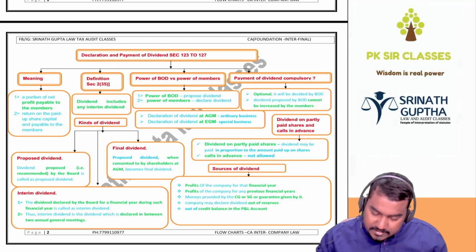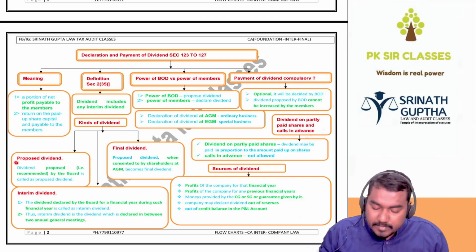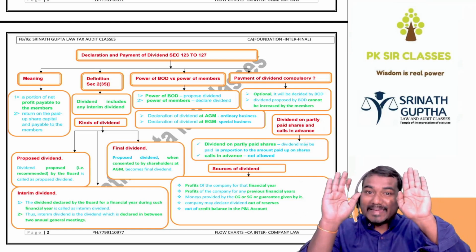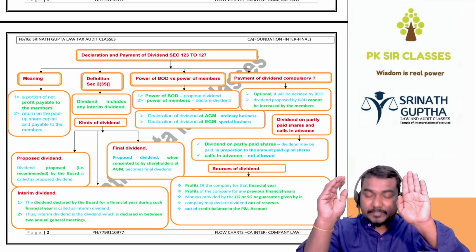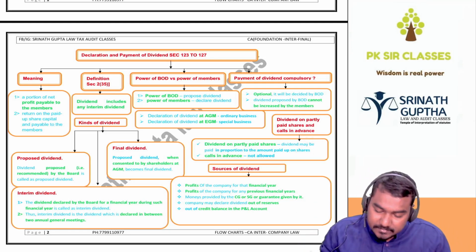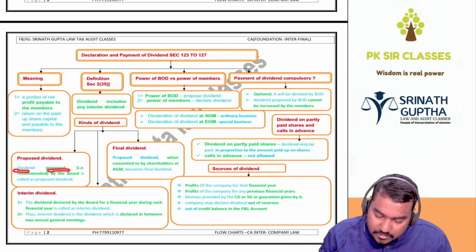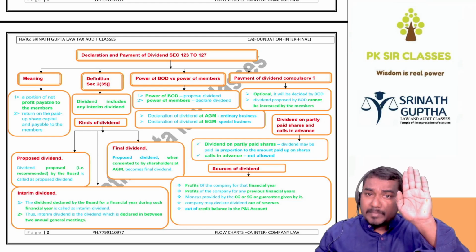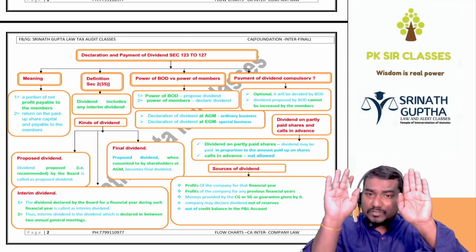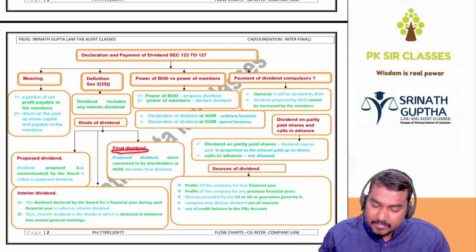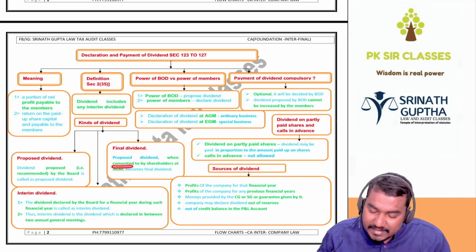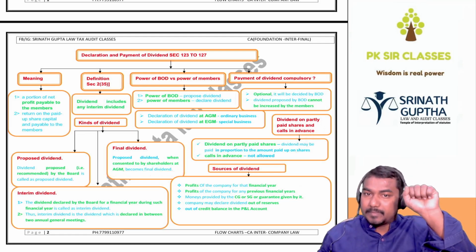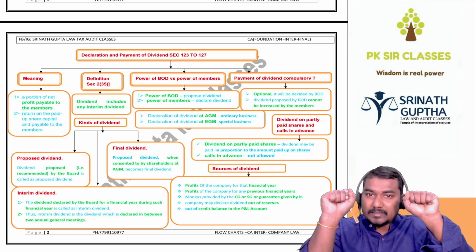Next, kinds of dividend. Dividend proposed by BOD is called the proposed dividend. First the BOD will propose dividend, then shareholders may approve such dividend. Dividend proposed or recommended by BOD is called the proposed dividend. If BOD is proposing 10 rupees per share and shareholders also agree to the 10 rupees, that will become the final dividend. So proposed dividend, when consented to by shareholders at the AGM, becomes the final dividend. Dividend proposed by BOD: proposed dividend. Dividend agreed by shareholders: final dividend.